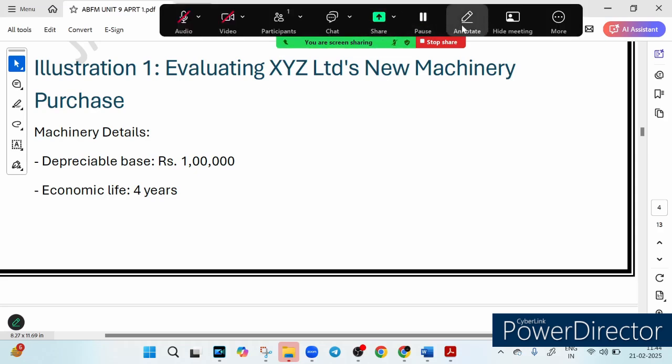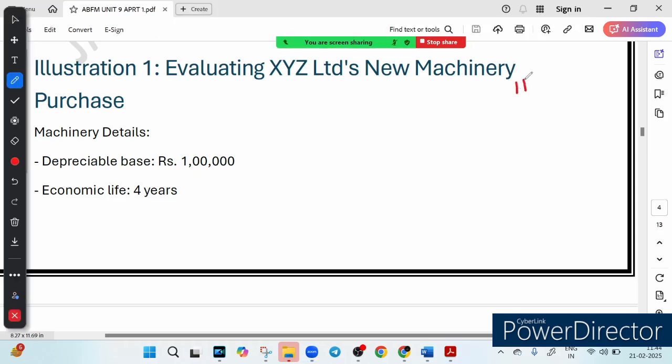XYZ is buying a new machine worth rupees 1 lakh that lasts 4 years. They use a straight line depreciation method. So the machine loses how much value per year? 25,000 per year. Let's look at the expected earning before depreciation and tax.